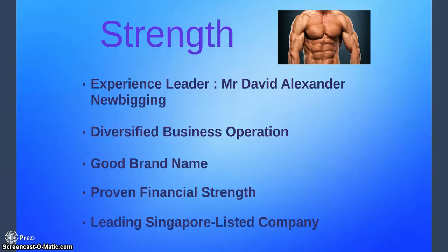Next will be diversified business operation. Jardine Cycle and Carriage engage in motor vehicle retail, distribution, as well as after sales service for Mercedes-Benz, Mitsubishi, Kia Motor, and Citroën. So they have a very diversified business operation. Sorry for my tongue tied. And they also have a good brand name. They distribute Mercedes-Benz and they have the distribution right. When people hear about Mercedes-Benz, they will be like, whoa, Mercedes. So they have a very good brand name there because Jardine Cycle and Carriage has the distribution right of Mercedes-Benz.